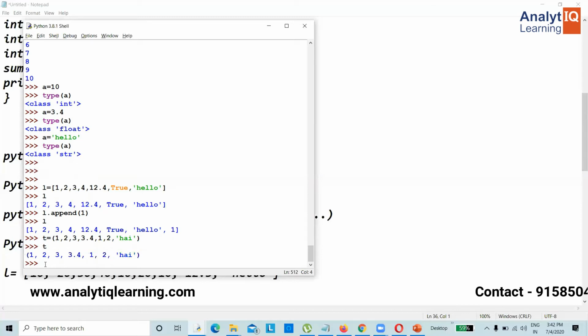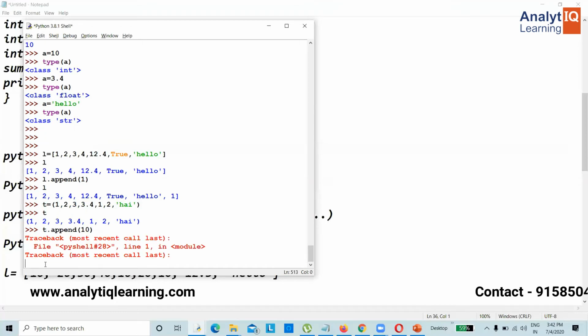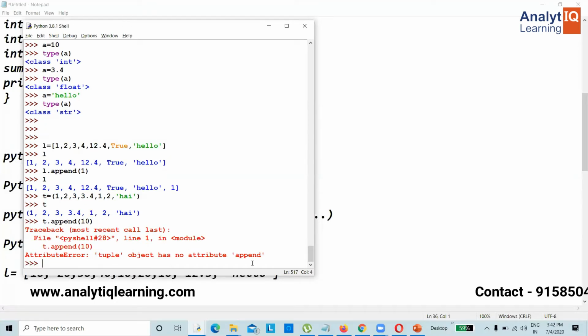ठीक है, insertion order preserve रहेगा, duplicates allow रहेंगे, but t dot append, then. So tuple doesn't support attribute append. ठीक है, add करने का possibility नहीं रहता. So this is the tuple.